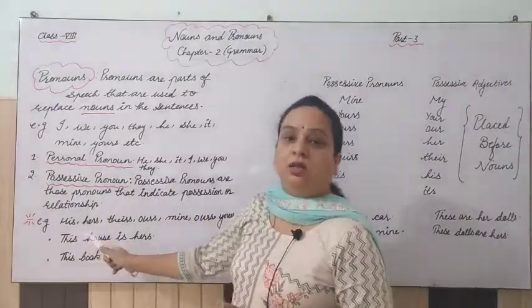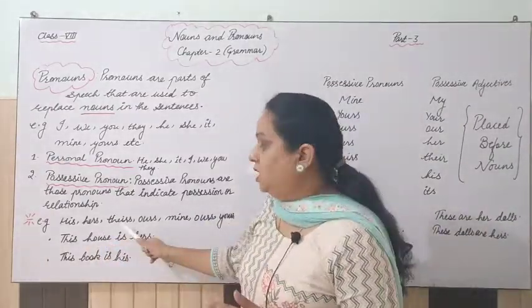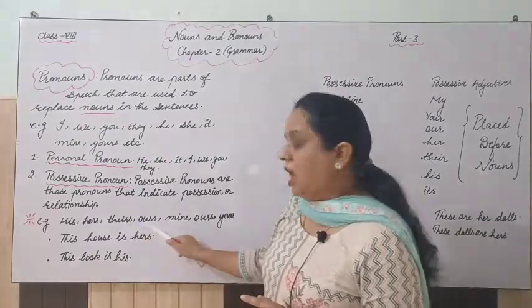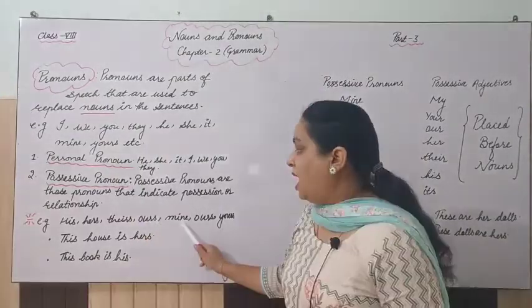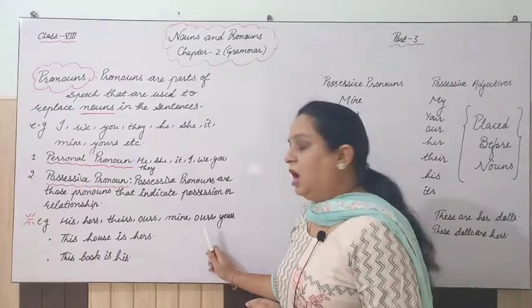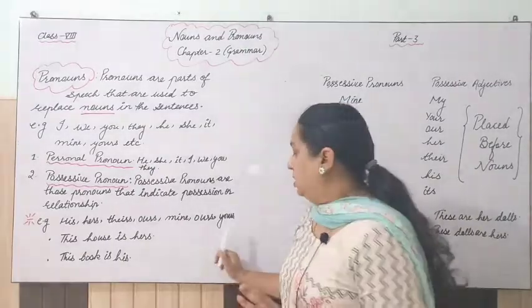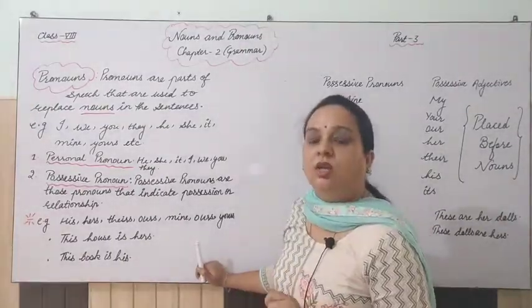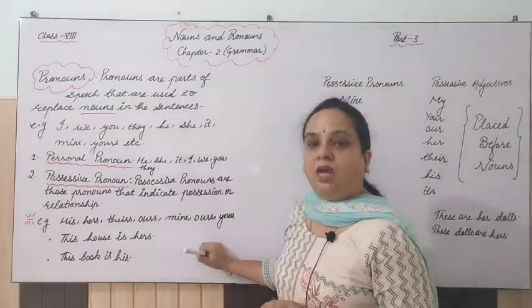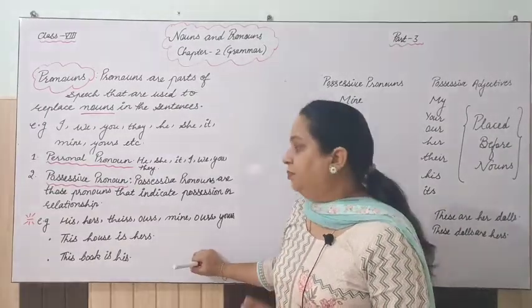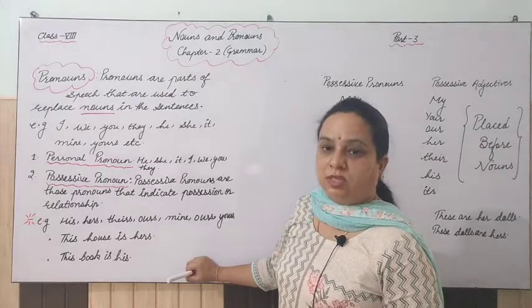His, hers, it's not her. Theirs, it's not their. Ours, it's not our. Mine, it's not my. Yours, it is not your. So all these words are possessive pronouns, right? Let's understand this with the help of examples.